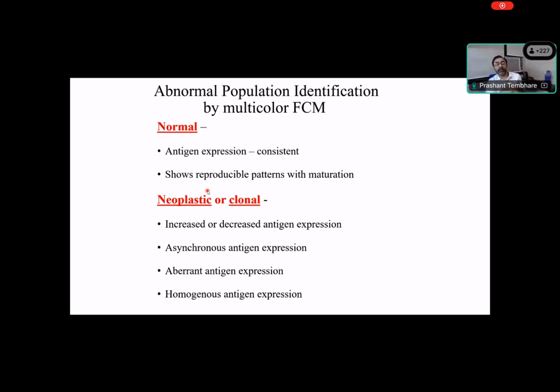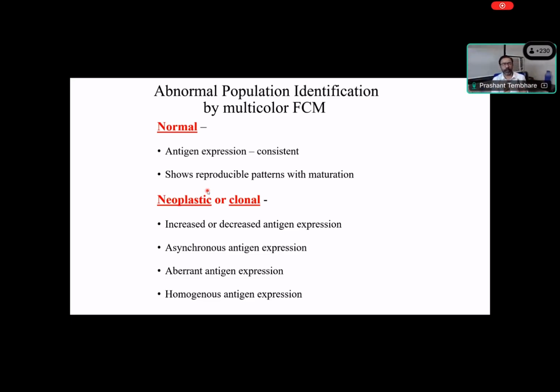Now, aberrant antigen expression pattern. When I say aberrant, you have some markers which are not supposed to be expressed on a particular cell. For example, a lymphoid marker in myeloid. That would be aberrant. And then homogeneous antigen expression. Because these cells are always maturing, moving from one stage to another, there is always heterogeneous maturation, right? Variable, because they are moving from blast to promyelocyte to myelocyte to metamyelocyte, blast to promonocytes to monocytes. So there is always a continuous maturation process, right?